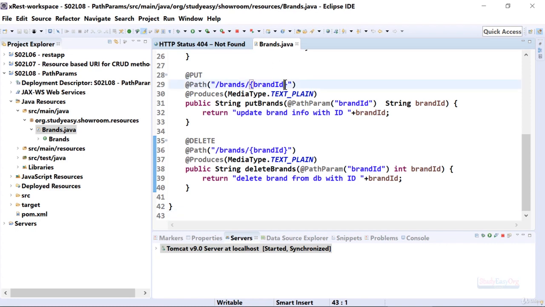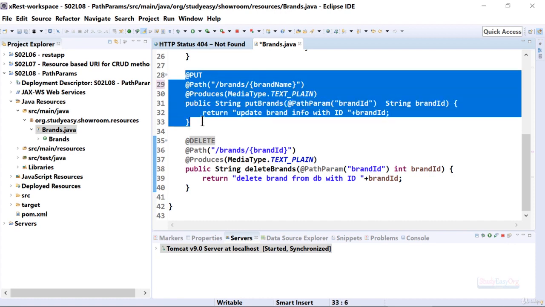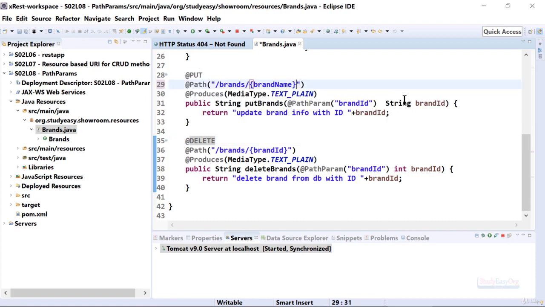First of all, we will read brand name and then we would like to read brand ID. This is for demonstration purposes only. I will undo the changes for this method in a couple of minutes. As of now, let us make some modification, and after reading the brand name, let us read the brand ID. Now we have two variables on the parameter, so definitely we can read them.